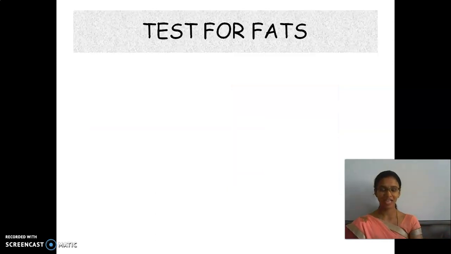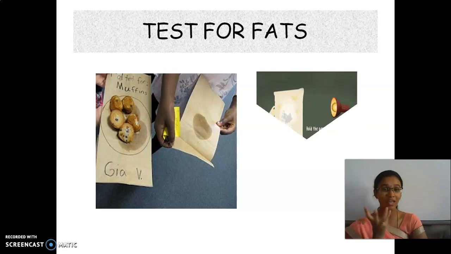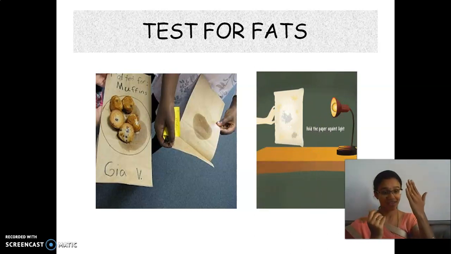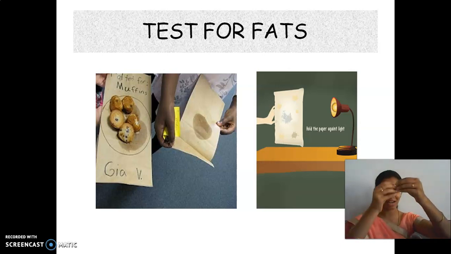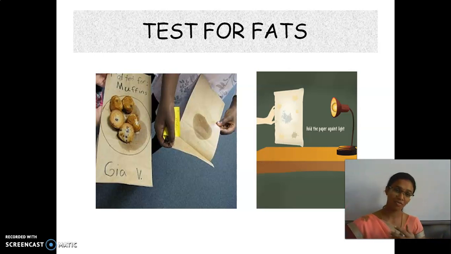Then, next what we have seen, test for fat. So fat means that oil content. Yes or no? Yes, see here. If we press that tightly with the help of paper, we are able to get that oily content on that paper. If we keep that in front of a light, what happens? The light passes through it and we are able to see the light on the next side. So this test confirms the presence of fats.